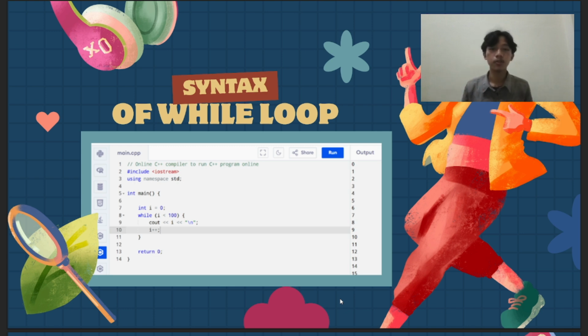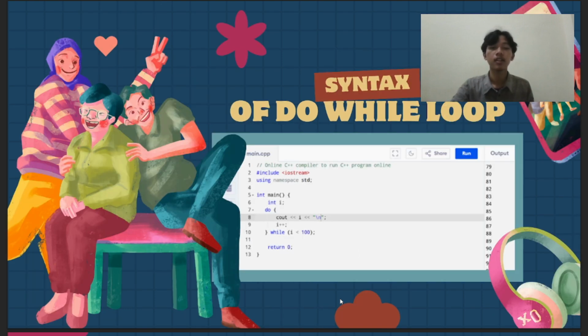This type of loop is helpful when you don't know how many times the process must repeat. For example, asking the user for input until it is valid. It is commonly used for continuous monitoring or validation tasks.